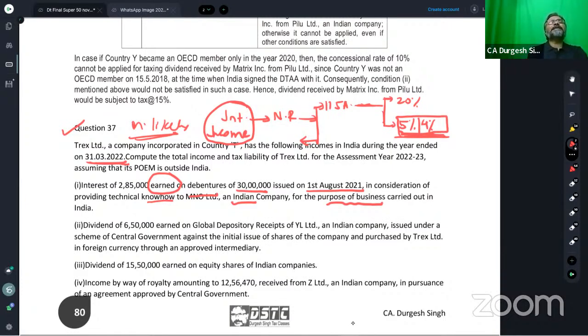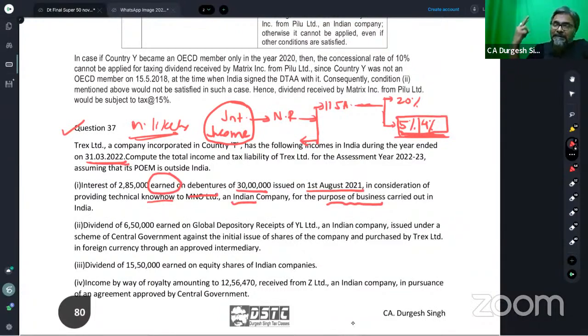So far as the 5% rate is concerned, students, it is based on 3 incomes. Which are those 3 incomes, students? The first is if the investment is made by the non-resident in a long-term infrastructure bond. On that interest income earned, 5% is the rate.